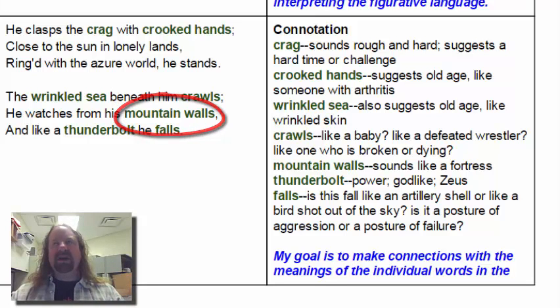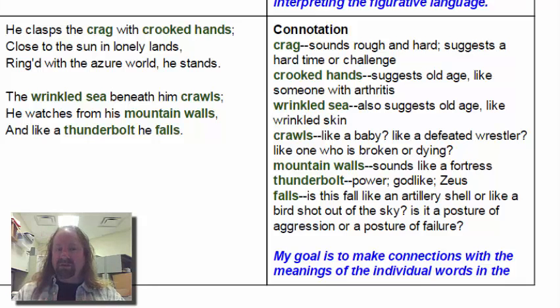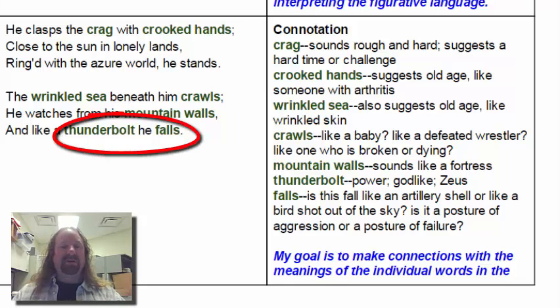We're talking about a personified eagle. We keep talking about the eagle as he. He's standing. He's lonely. He's watching. This is making us think of the eagle as a person. If he's a person, if he's an authority, what do mountain walls remind us of? Maybe a king, maybe a fortress. Maybe this is not just his mountain home where he has his nest, but think of it literally as a kind of fortress. Okay? And then finally, like a thunderbolt, he falls.